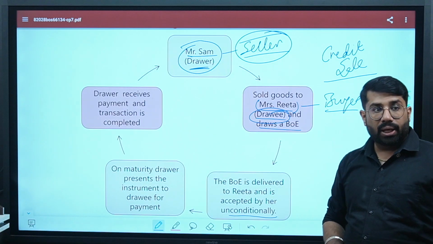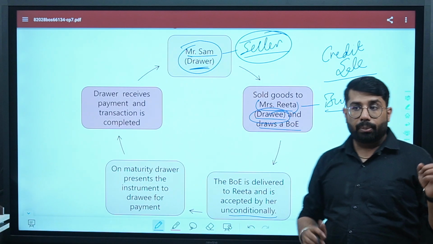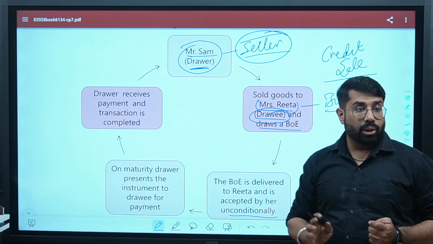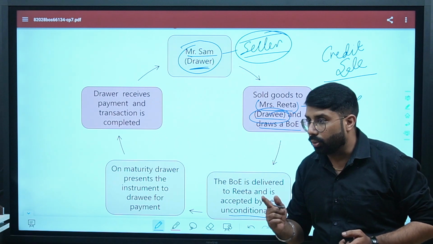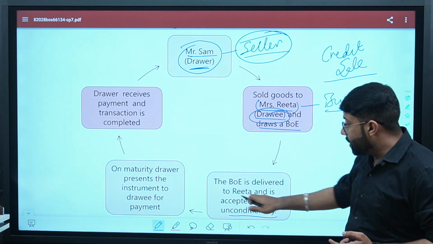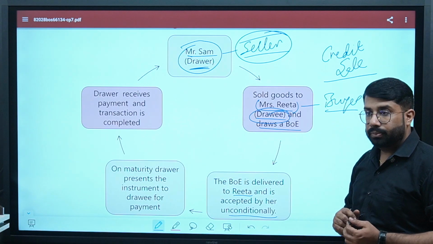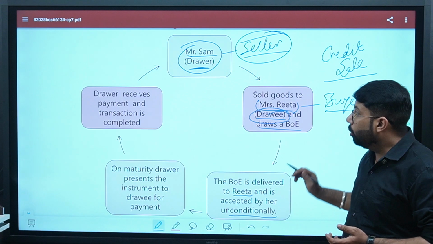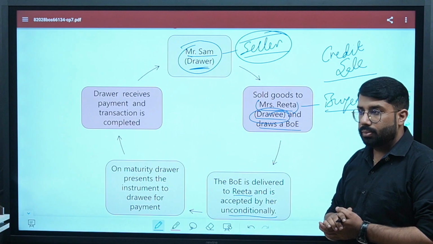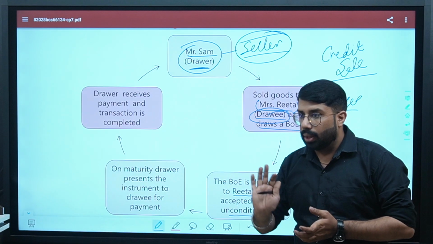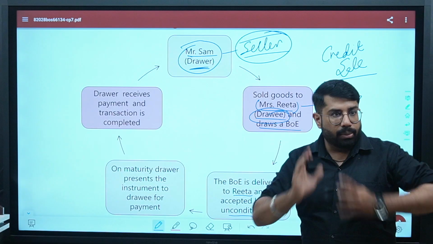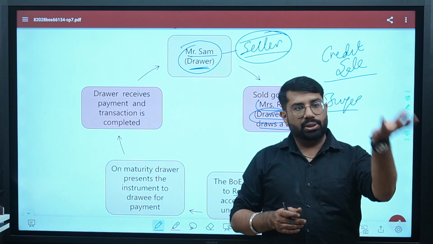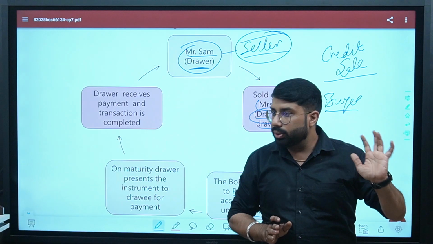One more thing. If you remember, yesterday when we were discussing the features, I told you that no liability is created of any person in the bill of exchange if it is not delivered. Yes or no? So now who is having the bill of exchange? Rita. Now Rita will accept the bill of exchange and give it to Sam, who is the seller here. Seller has received the bill of exchange now. It means the goods have been delivered, and the bill of exchange accepted and received by the seller.